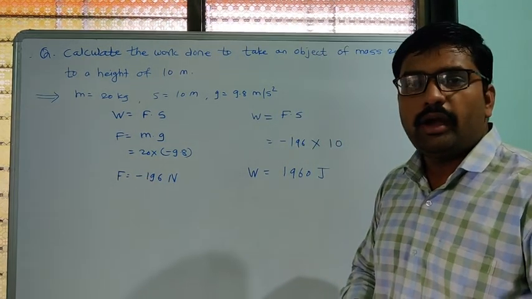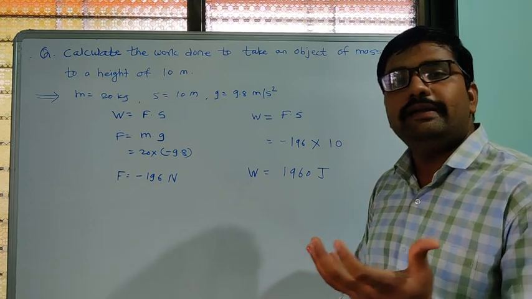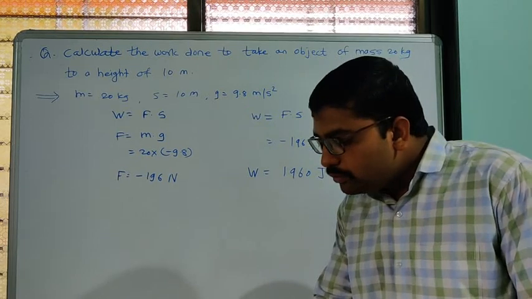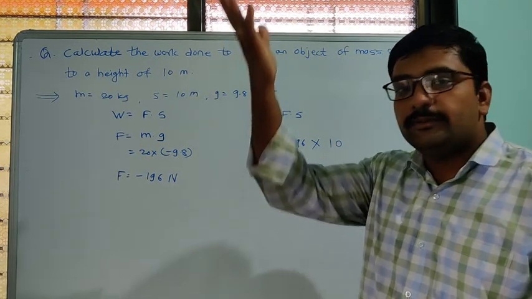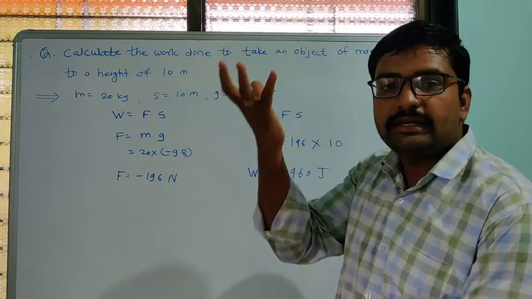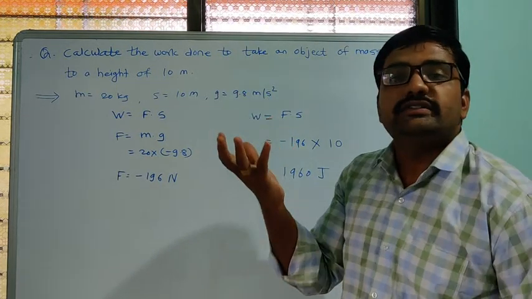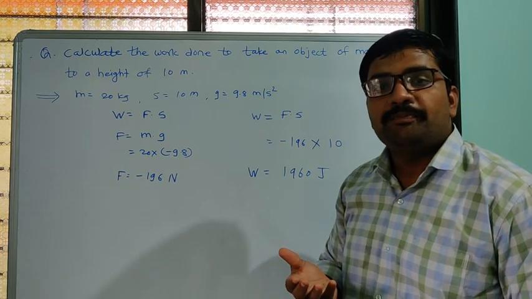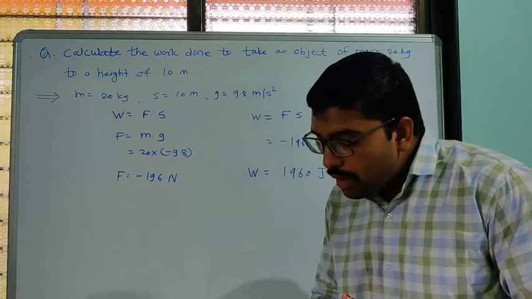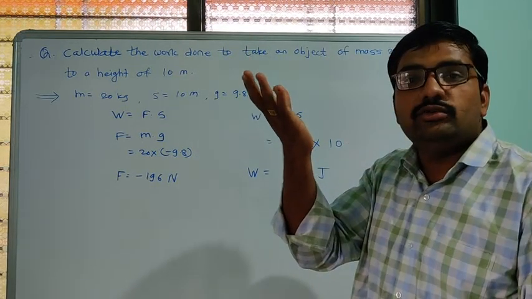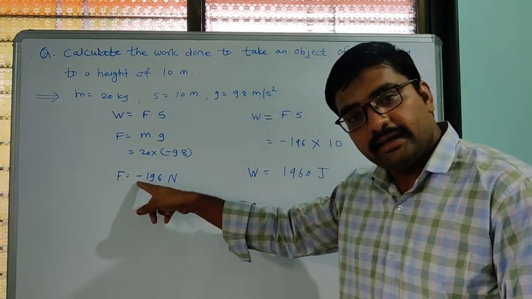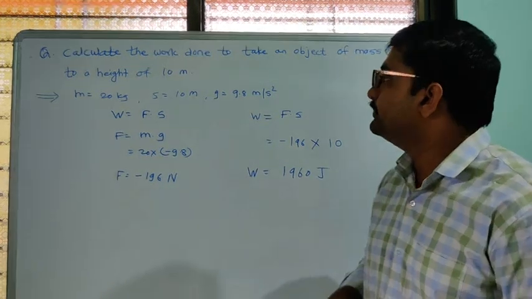Why? Because we know the earth always attracts objects towards its center, but we move that object opposite to that motion, while the earth always tries to pull that object towards its center. So whatever force we are applying here is opposite to the acceleration due to gravity, the earth's gravitational force. That is why this sign is negative. That also we have to remember.